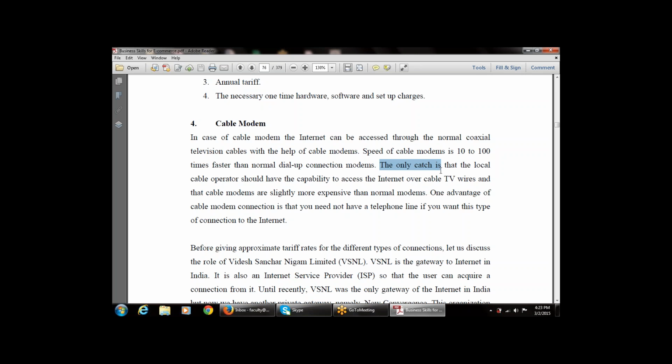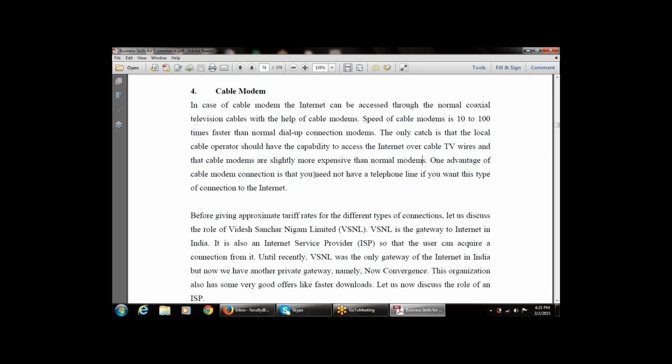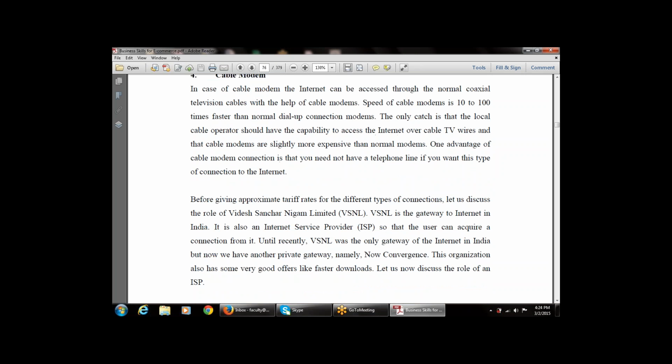The only catch is that the local cable operator should have the capability to provide internet access over cable TV wires, and cable modems are slightly more expensive than the normal modem. So the important point is that whenever we use a cable modem, there must be cable wires, or a connection available from the cable operator for the TV wires. One advantage of the cable modem connection is that you need not have a telephone line.